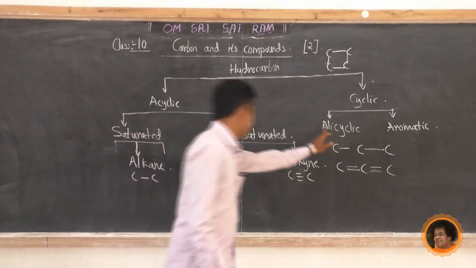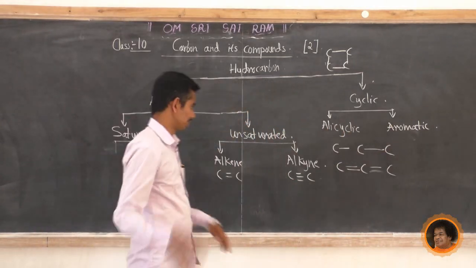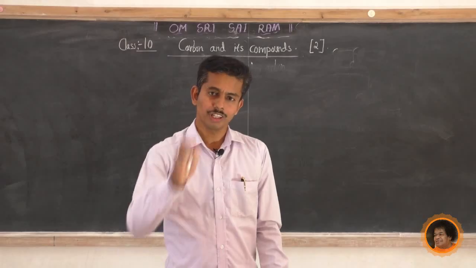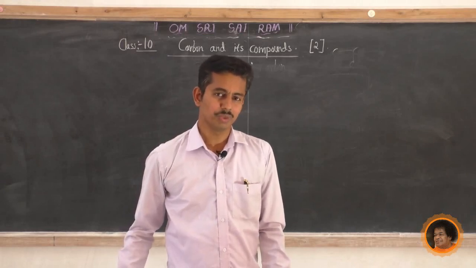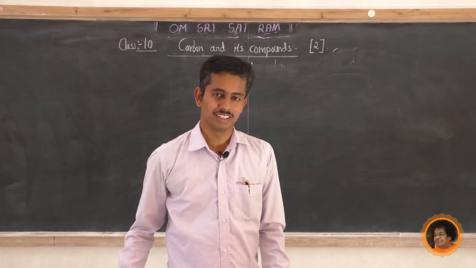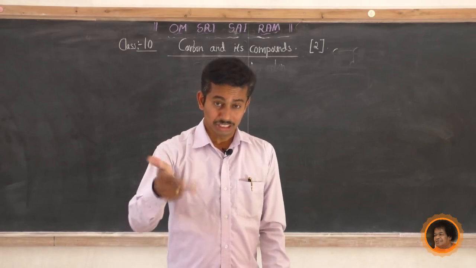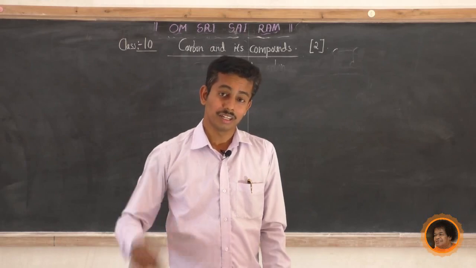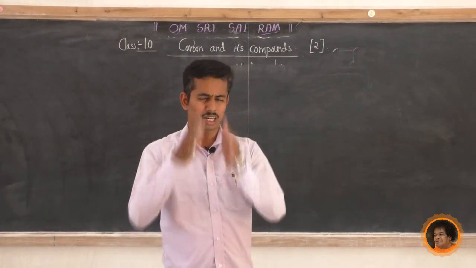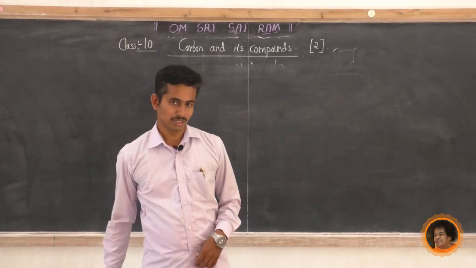We will see alicyclic and aromatic further. If we list the different hydrocarbons: methane, ethane, butane, pentane, hexane, methene, ethene, hexene, butene, then methane, ethane. There are many hydrocarbons present.